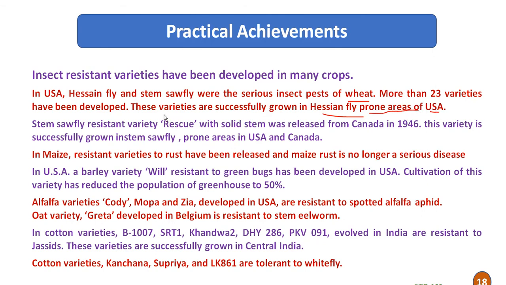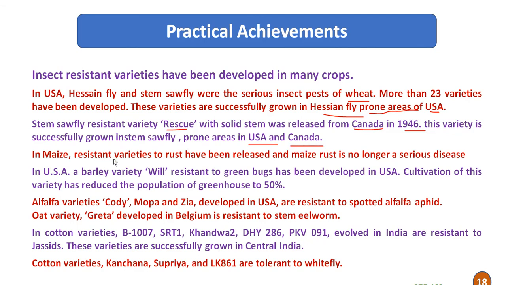This is a major achievement of breeding for insect resistance. Then stem sawfly resistant variety Rescue with a solid stem was released from Canada in 1946, and this variety is grown successfully in sawfly prone areas of USA and Canada also.